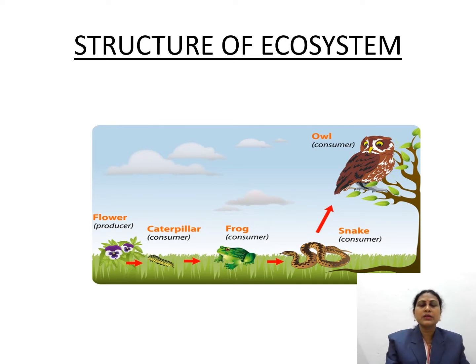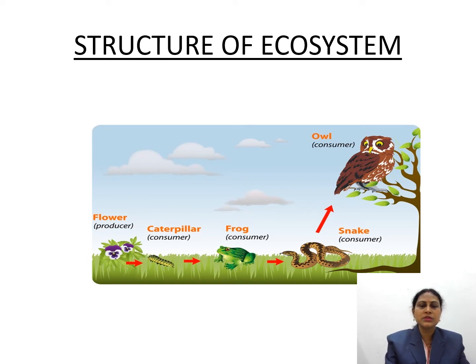Producers make their own food. Plants make their own food through photosynthesis with the help of chlorophyll, soil, air, water, and carbon dioxide, so plants are called producers. Consumers are those who depend upon the producers. These make up the structure of an ecosystem.